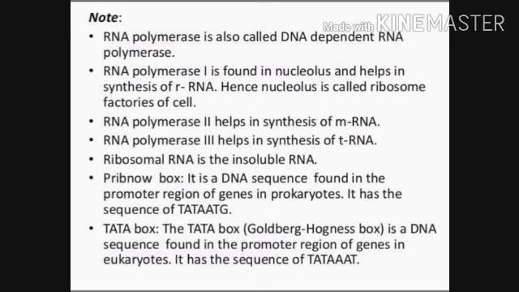The TATA box is a DNA sequence which is found in the promoter region of the gene in eukaryotes, and it has the sequence TATAAAT. That's why it is known as the TATA box.